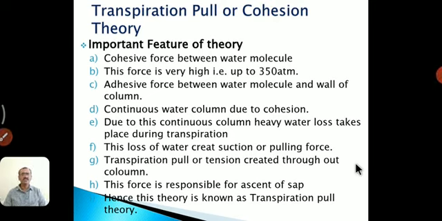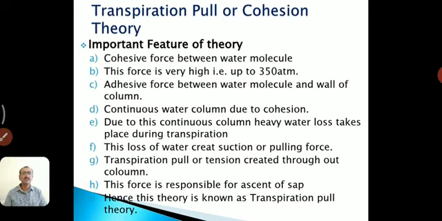The first one is the cohesive force between water molecules. Here, water molecules have a very strong mutual force of attraction, and that mutual force of attraction between water molecules is known as the cohesive force. This is the first point. Second, this force is very high. How much?